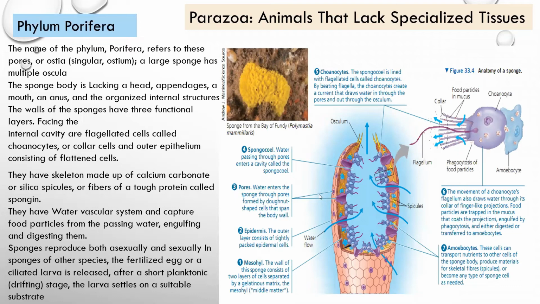Spicules are spine-like structures present in sponges. The sponge's skeleton is made up of spicules and fibers, known as spongin fibers, which combined form the skeleton in Porifera. Porifera is one of the simplest groups, and it can display maximum regeneration.